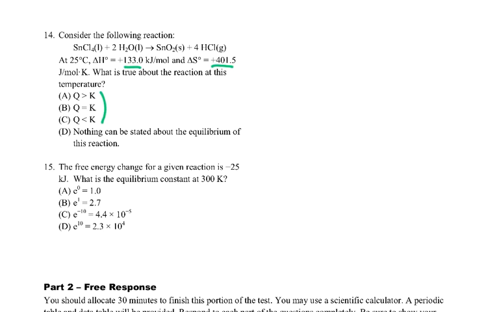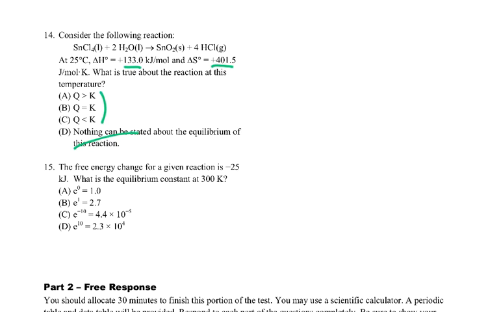If I have a delta G that's negative, that is going to go forward. It's a product favored reaction. So therefore my Q must be less than K. If my delta G is positive, that means it's going to go in reverse, which means my Q is greater than K. And if delta G is 0, then Q equals K. So we can say nothing can be stated unless we know the delta G value. So it's just time for us to go back and look at this.